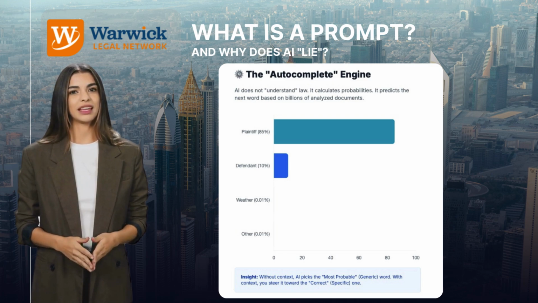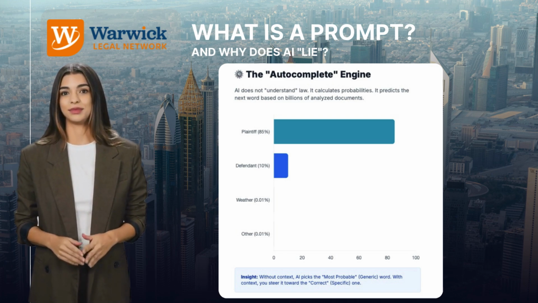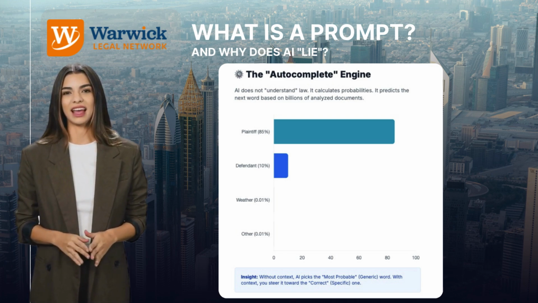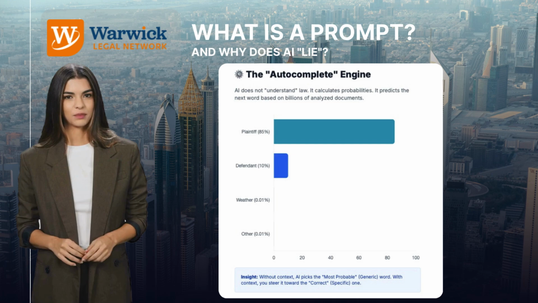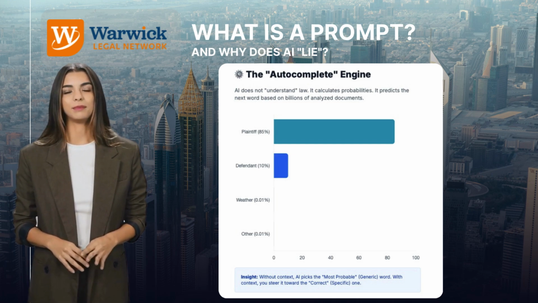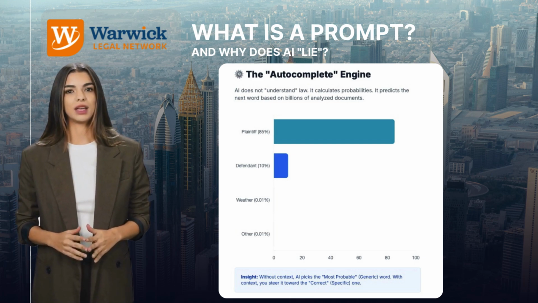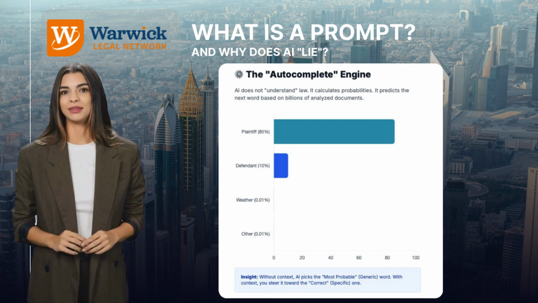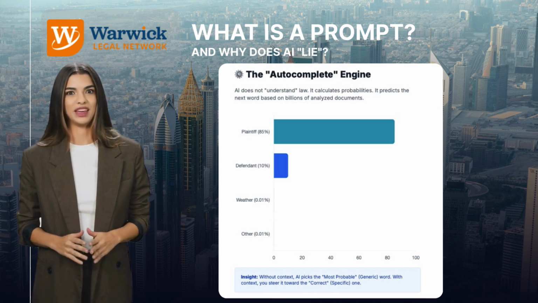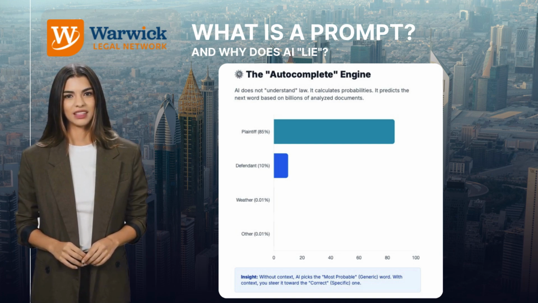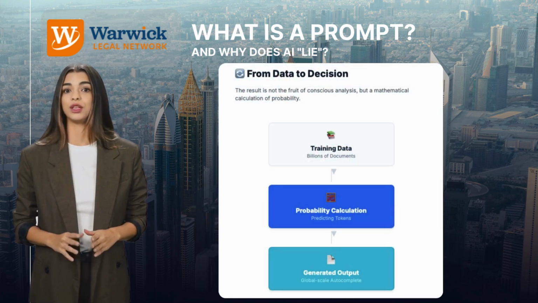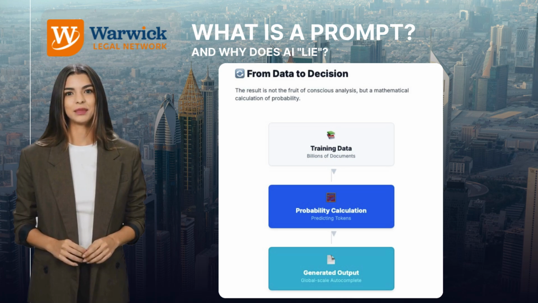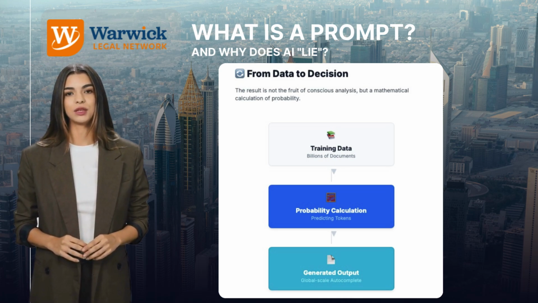It is worth understanding the mechanism behind this process. Generative AI does not understand content in the human sense of the word. It functions more like an incredibly advanced prediction system. Based on billions of previously analyzed documents, so-called training data, the AI calculates the probability of the next word occurring in a given context. It can be compared to smartphone autocomplete, but on a global scale. The result is not the fruit of conscious factual analysis, but the effect of a mathematical calculation of probability.